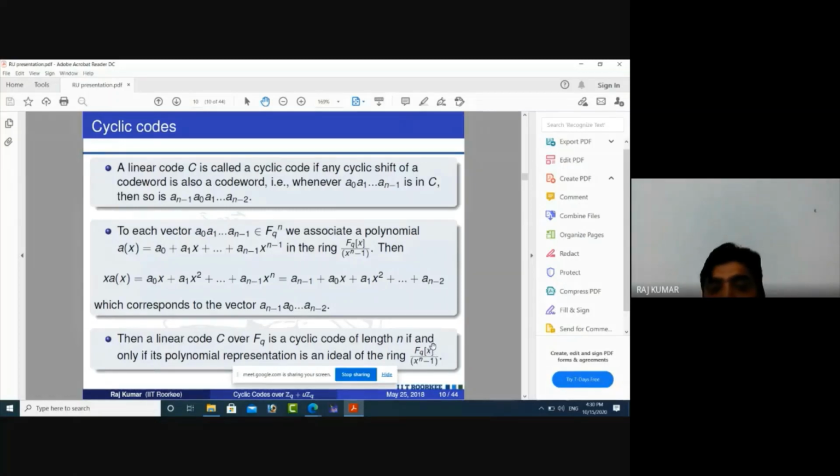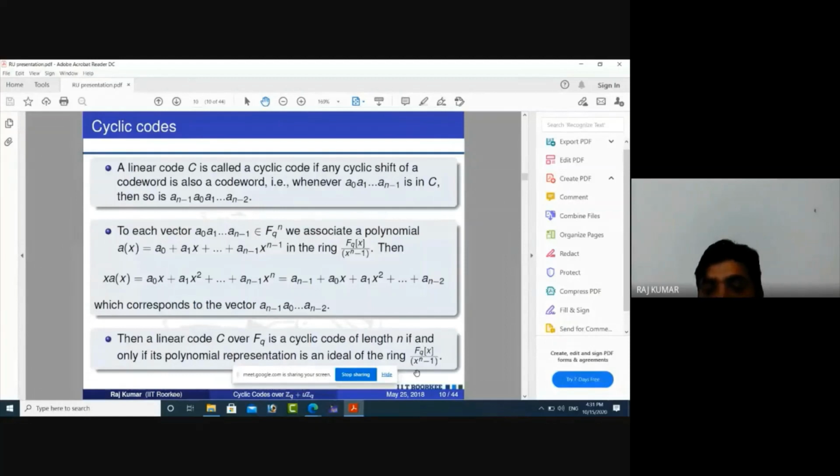So that means we have associated our coding theory to algebra. We can say this is algebraic coding theory, because the main concept is that we are using a polynomial ring here, and the main structure of cyclic codes depends on the ideal structure of the ring FQ[X] modulo X^n minus 1.